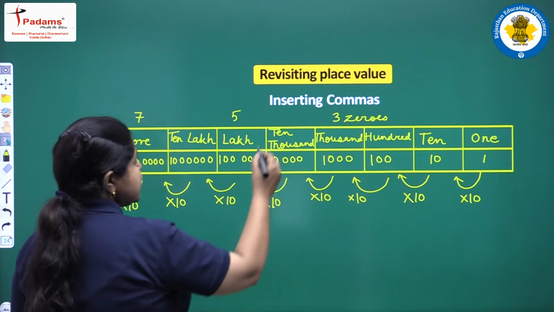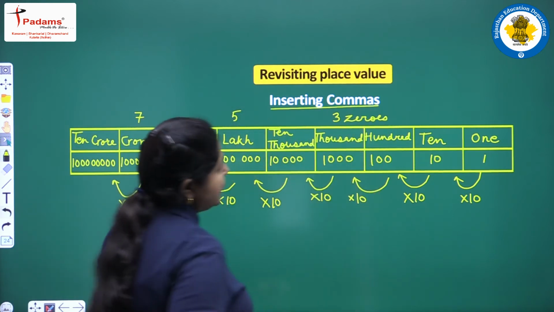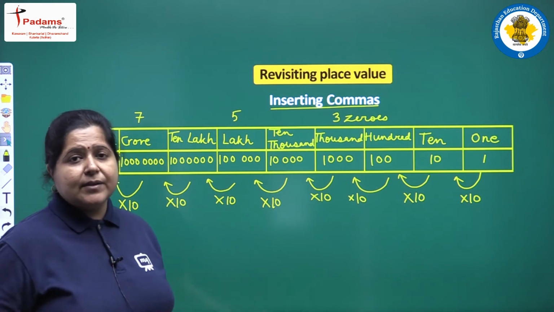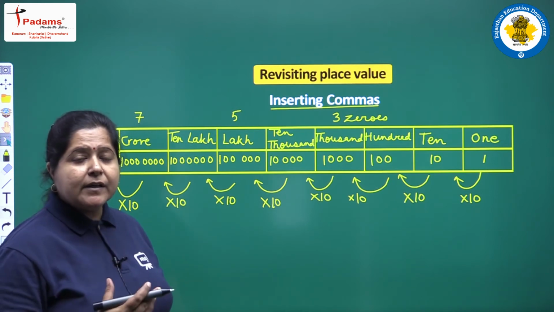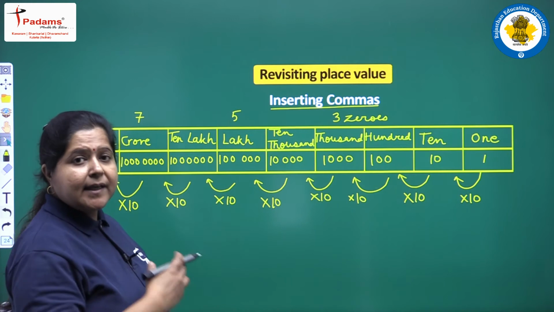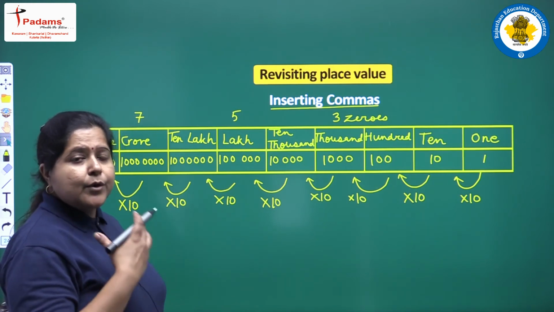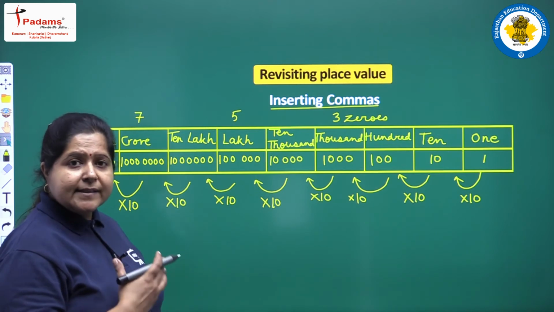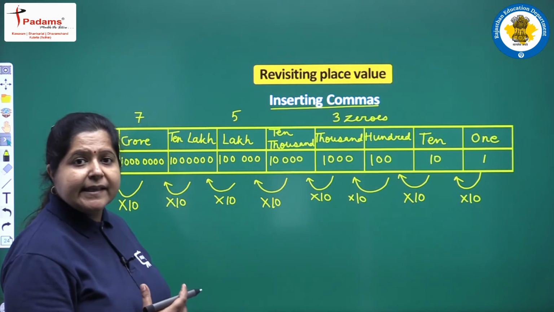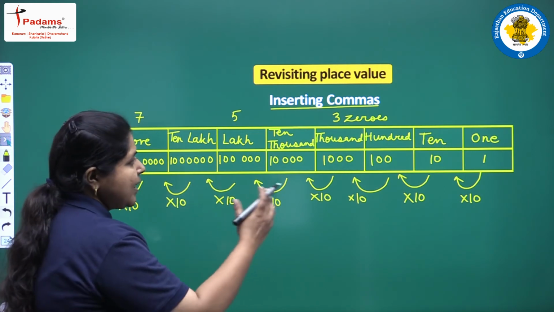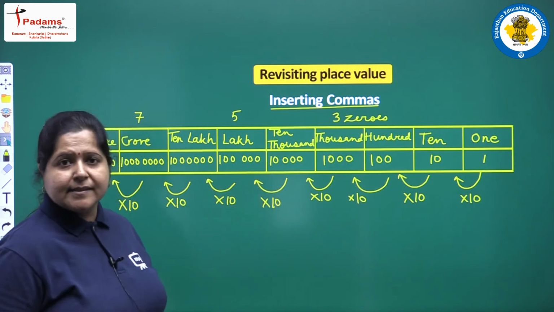Also, inserting commas. If we write such large numbers, we find it difficult to identify the thousands, the lakhs, the crores. So to make the identification easy, to read the numbers easily and write them easily, we insert some commas at specific places.